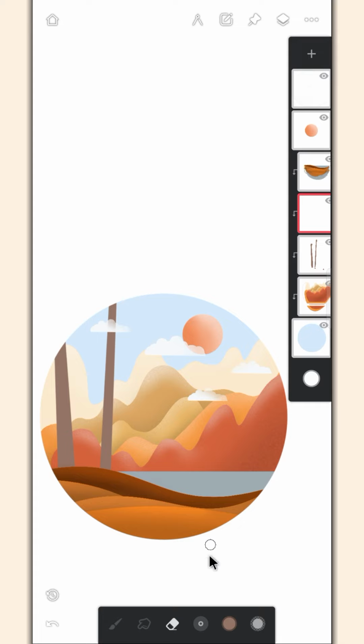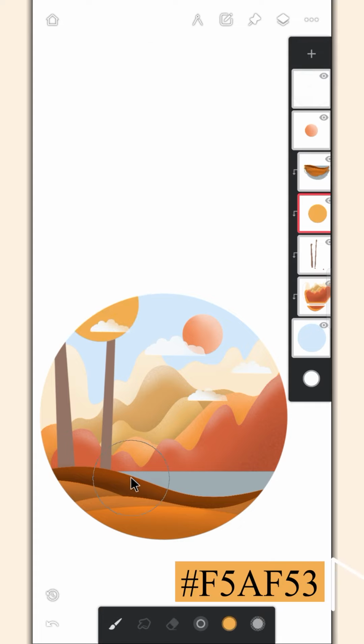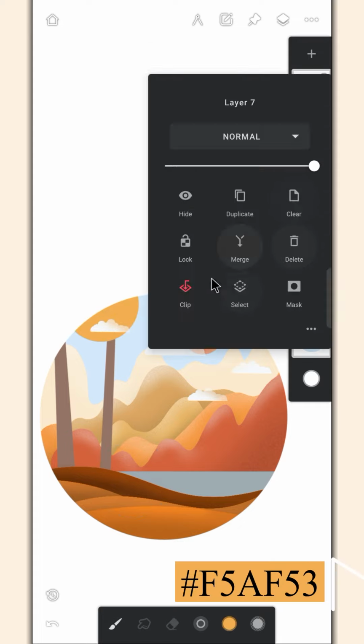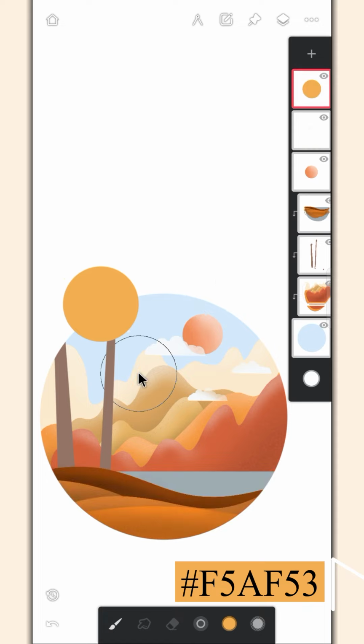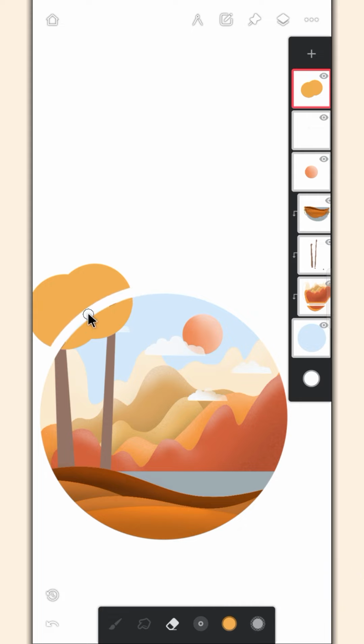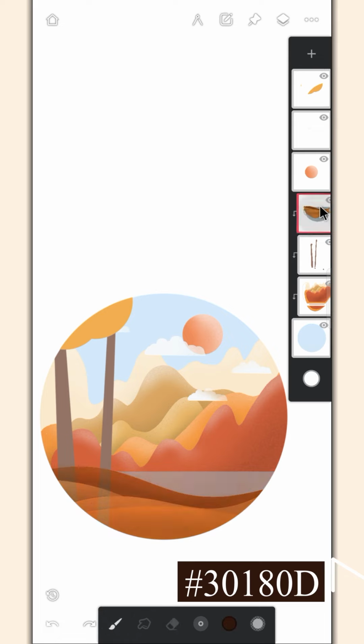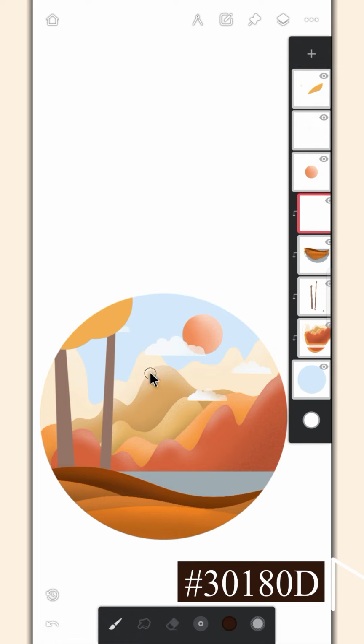Create one more layer for the leaves. As you can see, we want it on top of the cloud, so drag this layer on the top. Now, erase the extra parts. The best solution will be to convert sun and the cloud layer into clip layer and drag them below. Create more clip layers for more trees.